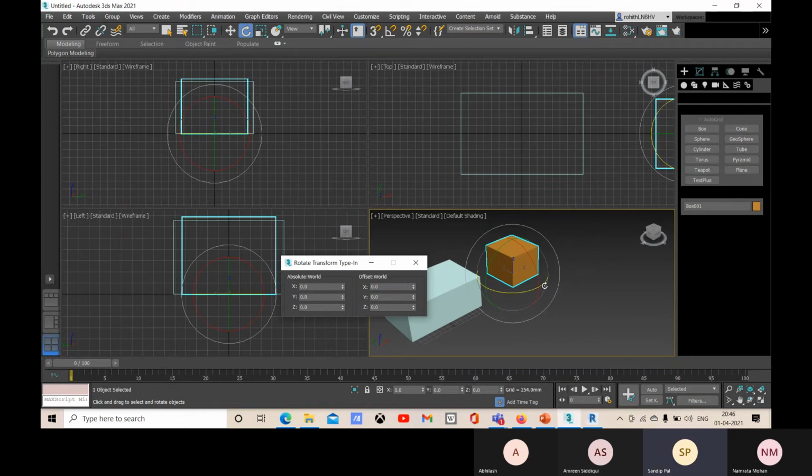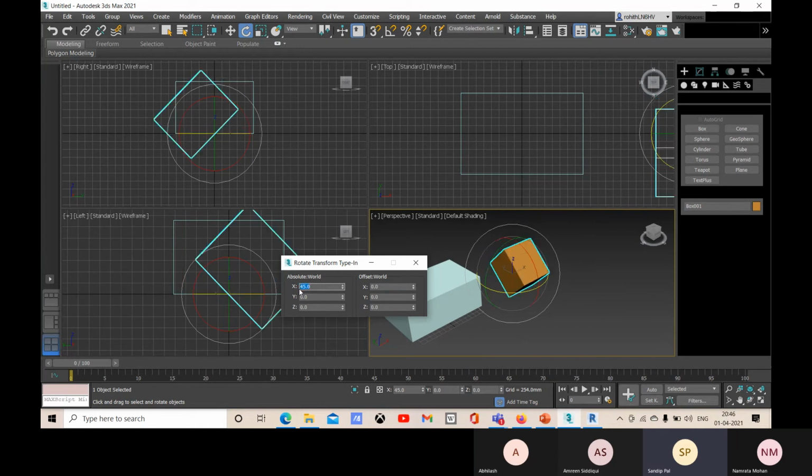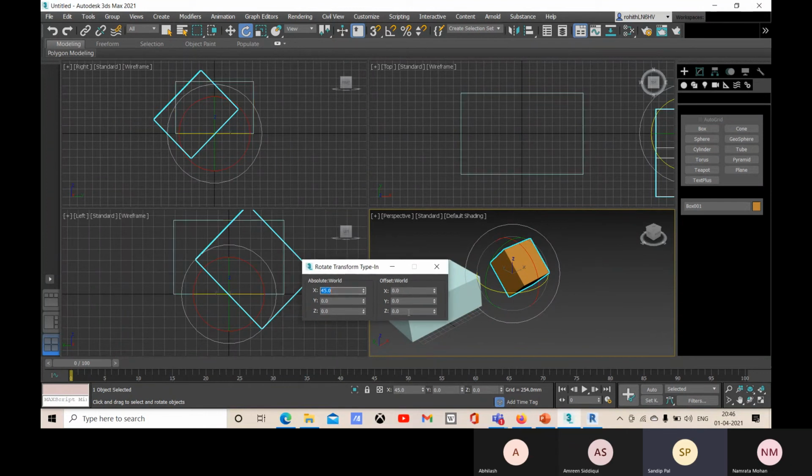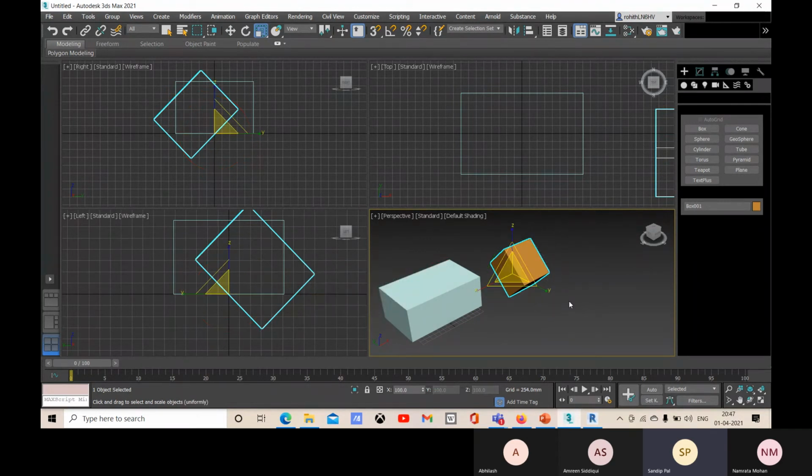Here you can give a value like 45, and here you can see that with precise value you can transform with this transform type-in window. Not only for rotate, we can also apply it with scale.